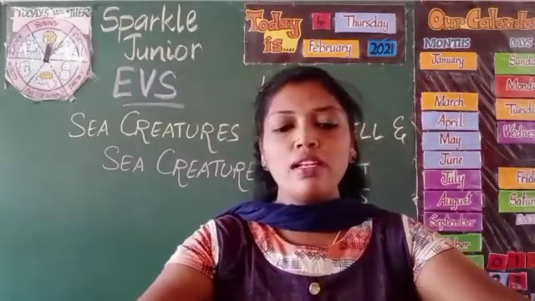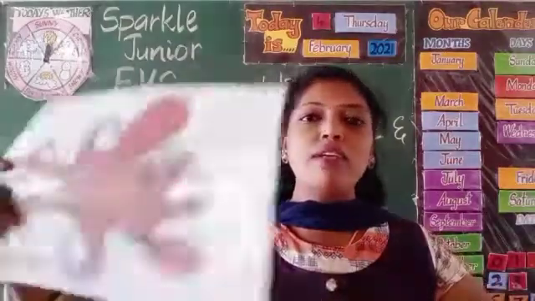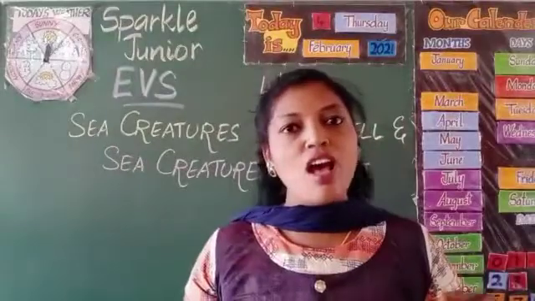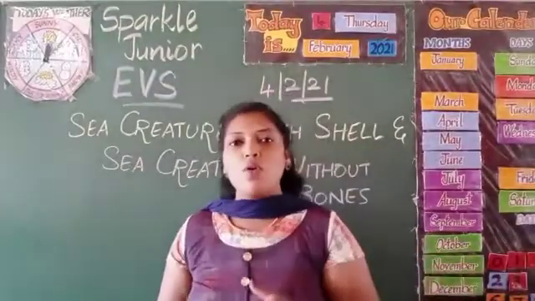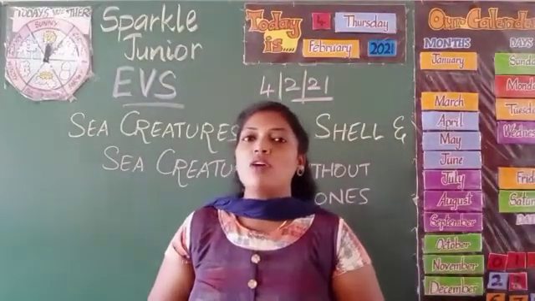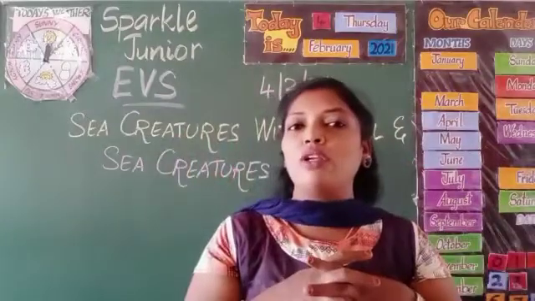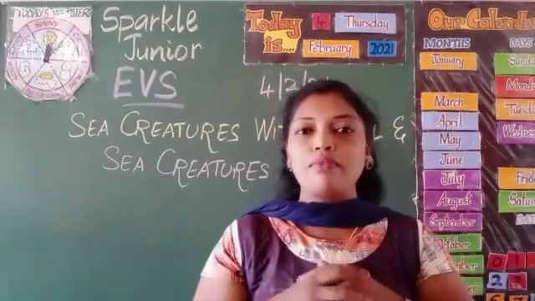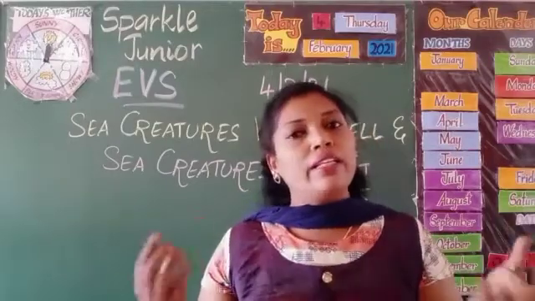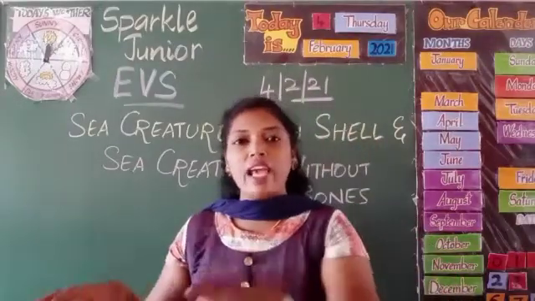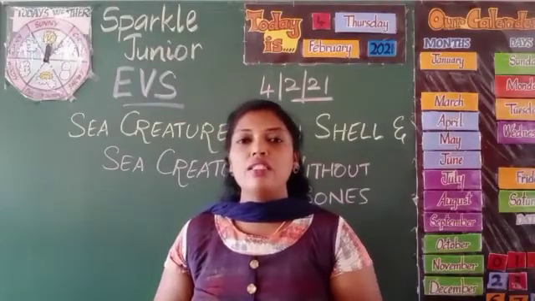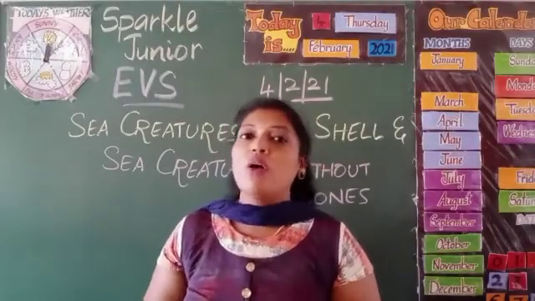And then we have learnt about the octopus. Octopus means animal with 8 arms or 8 legs. Octo means 8. The octopus has a bulbous head, that is a balloon shaped head, and tentacles around its head. If they want to eat anything, what do they do? They catch it with their arms, and after that they inject poison with the sucker.